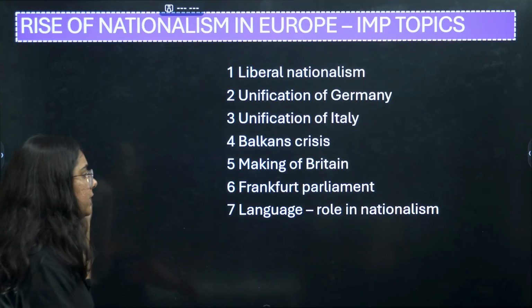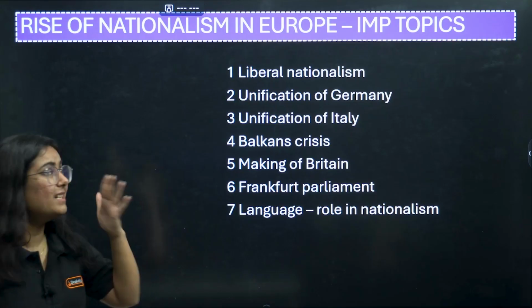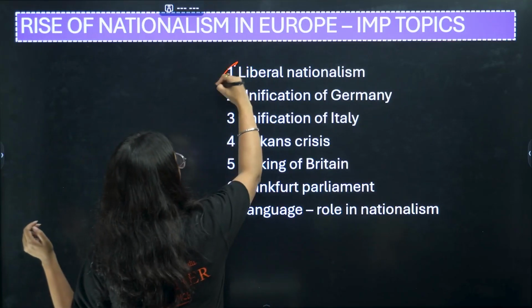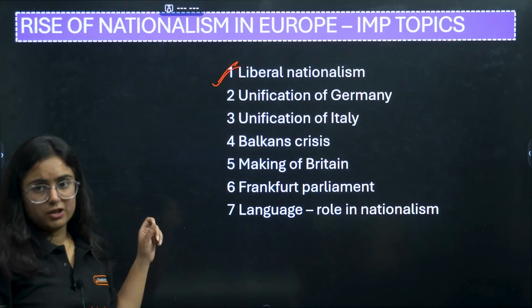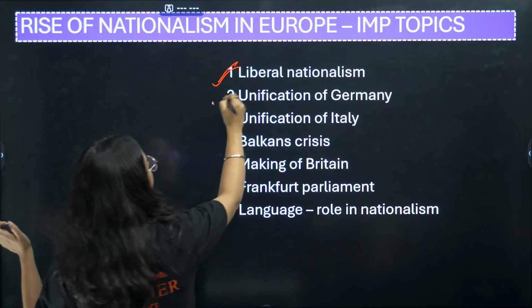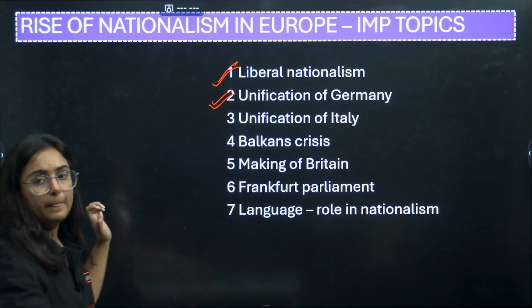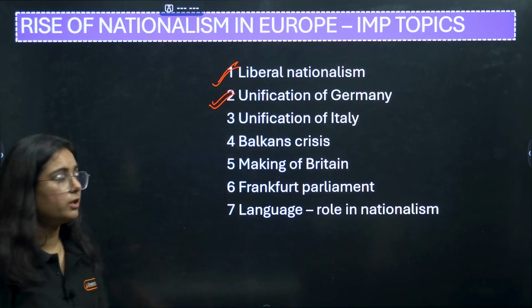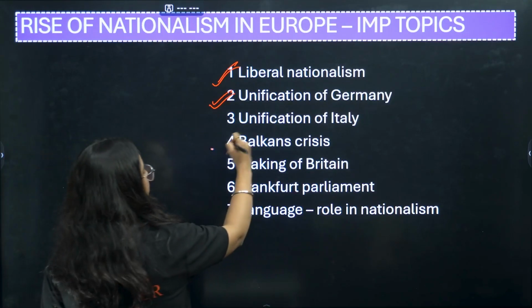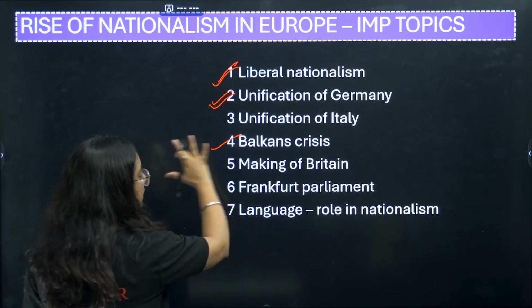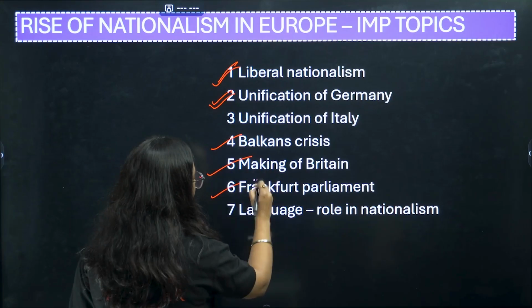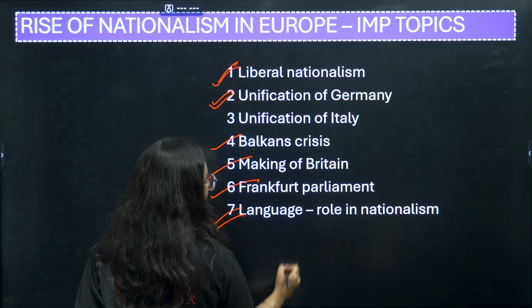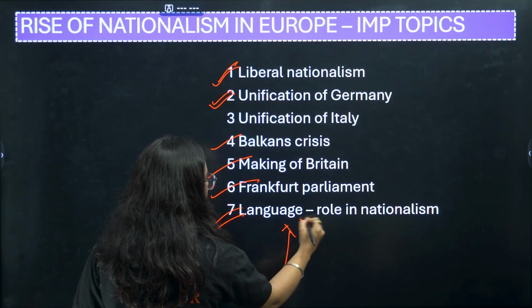But I want to tell you this chapter has some more important points. Read thoroughly about liberal nationalism. Then go with unification of Germany. Move with unification of Italy. देखिए, all the unifications are very, very important. Germany, Italy. Go with Balkan crisis. Just learn it thoroughly. Making of Britain, Frankfurt Parliament. Role of language in nationalism. This is a very, very important question.